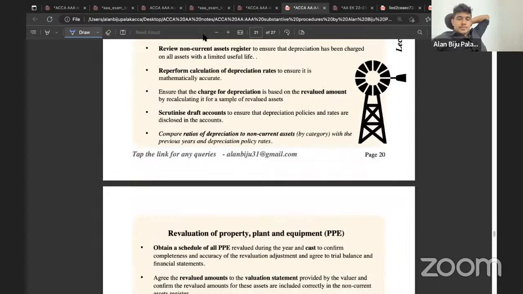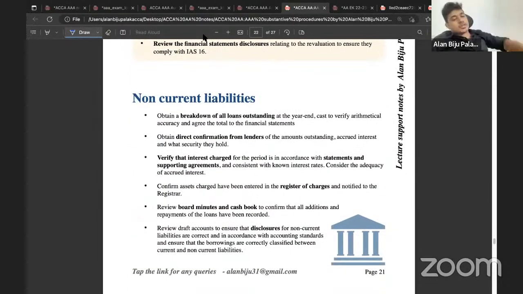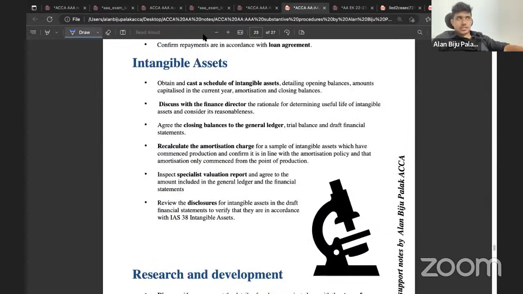Then consider that the company has taken a loan for a long-term period, which needs to be repaid over a 5-year period. If the company has taken a loan which needs to be repaid over a significant period, then there might be substantive procedures in relation to non-current liabilities. Then you need to consider the possibility of having intangible assets in the scenario.